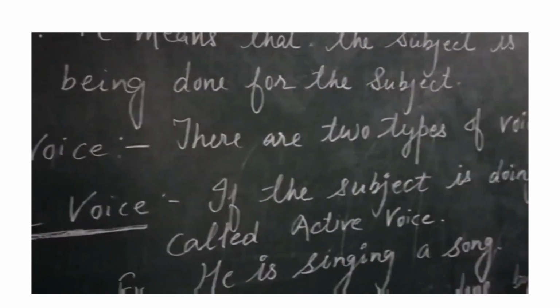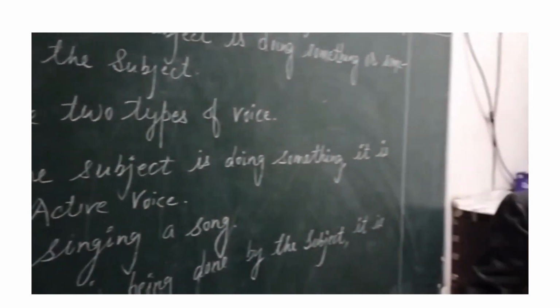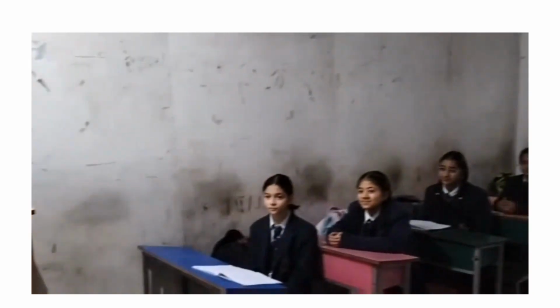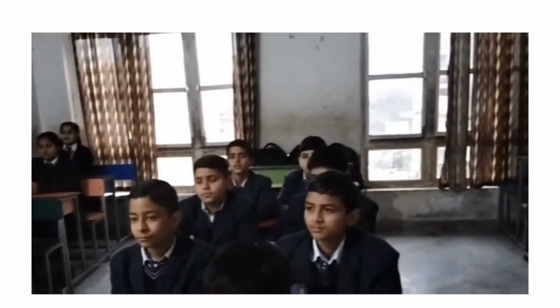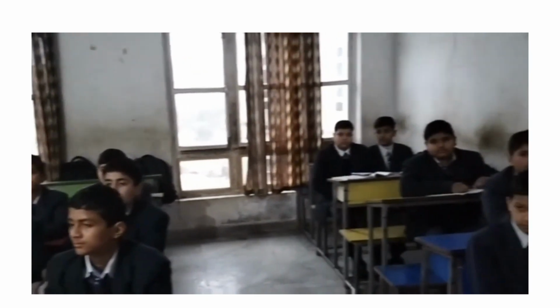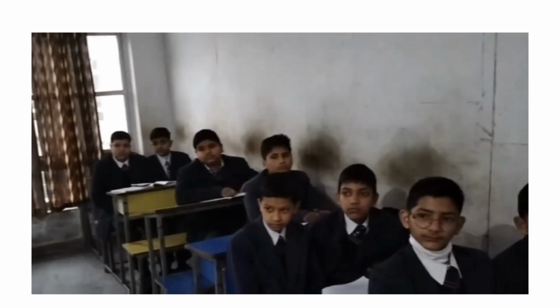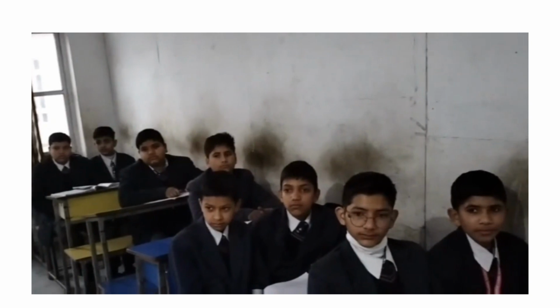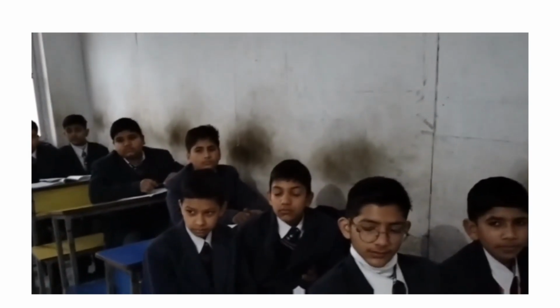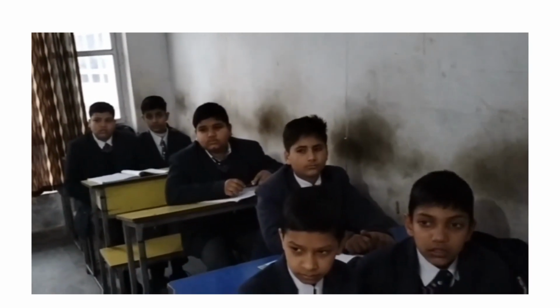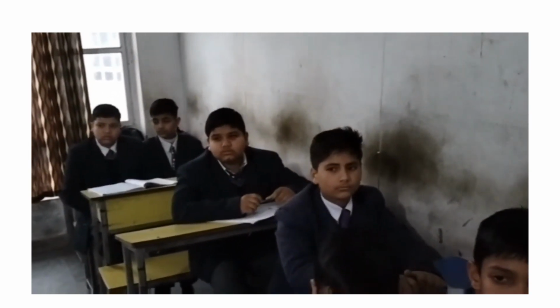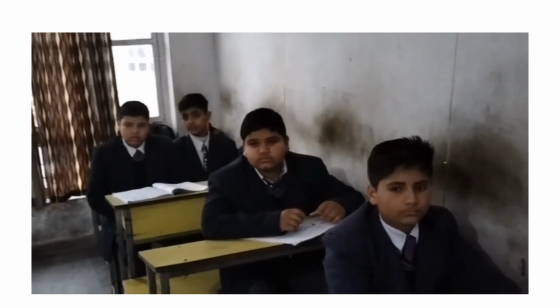Now let's discuss its types. There are two types of voices. First is active voice, and second is passive voice. So if we talk about active voice, how can we identify that a sentence is in active voice? If the subject is doing something, if the subject is active, then it means that it is active voice.